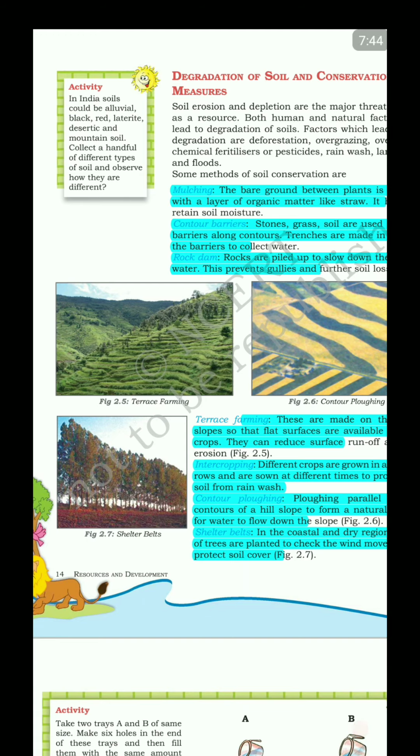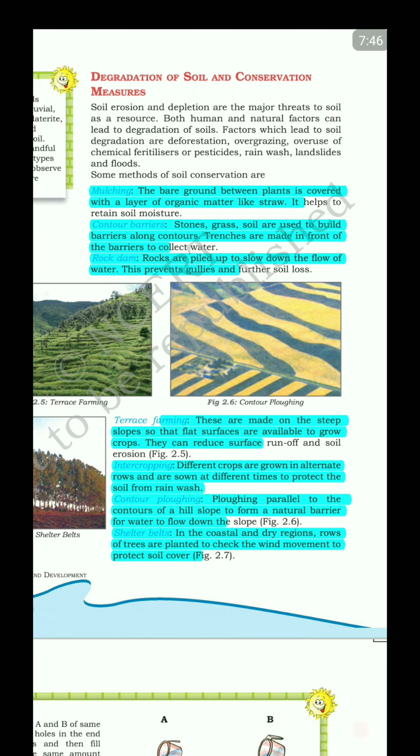Intercropping. Different crops are grown in alternate rows and are sown at different times to protect the soil from rain wash, right? For example, if you are growing mangoes, the area between the two rows of the mango field, you can plow, so that that area may not face erosion.